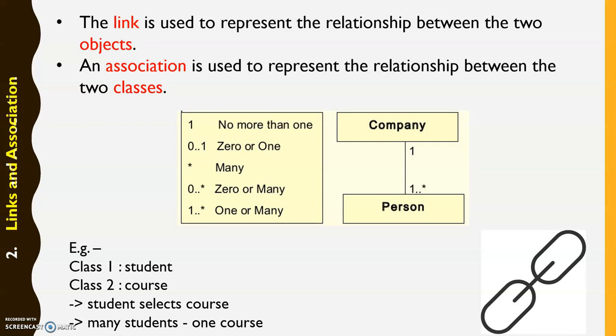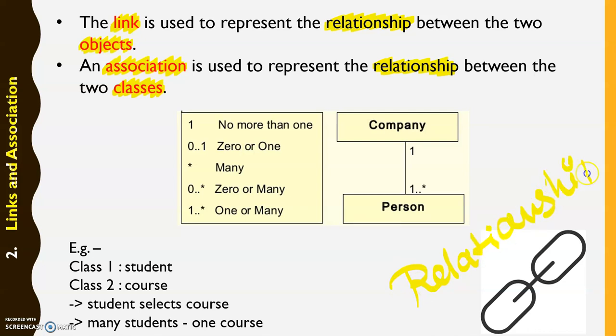See, whether it's links or association, whatever the word is, ultimately we are talking about the relationship, nothing else. Just the name differs. If it's a relationship between objects, we call it link. But if it's a relationship between classes, we call it association. So our main focus is on the relationship.